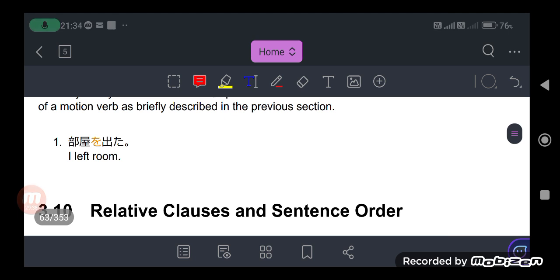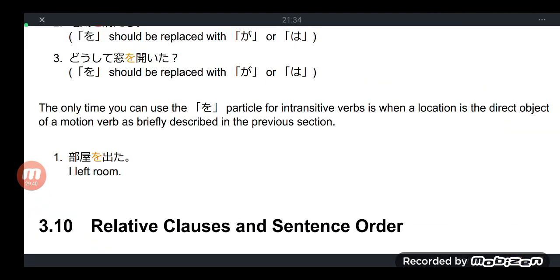So going back, one of the exceptions, heya wo deta. Deta is the past tense of deru, because deru is an ichidan or ru verb. So drop the ru, replace the ru with ta, deru becomes deta.